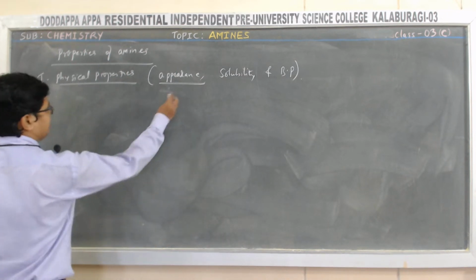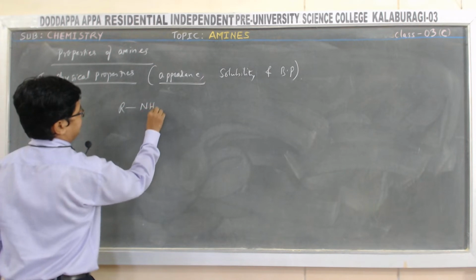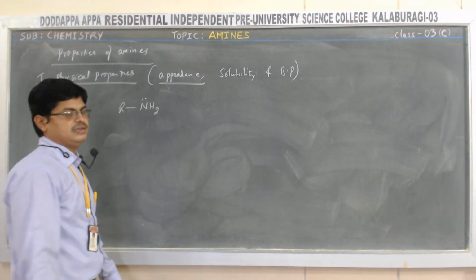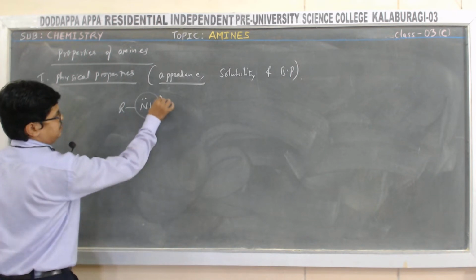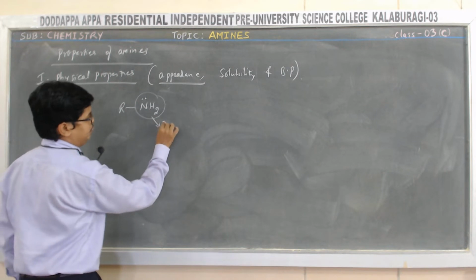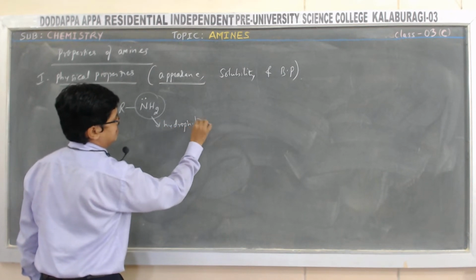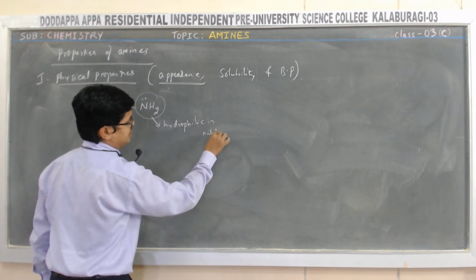Look at here. For example, if I take a primary amine, this NH2 group is hydrophilic in nature.